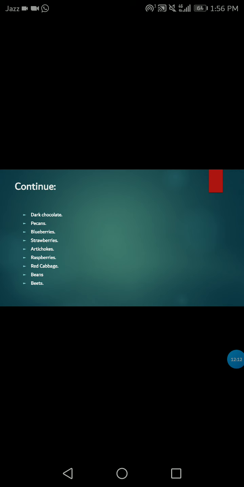Then there comes red cabbage. Red cabbage is a delicious way to increase your antioxidant intake. Its red color comes from a high content of anthocyanins, a group of antioxidants that have been linked to some impressive health benefits. Then there are beans.